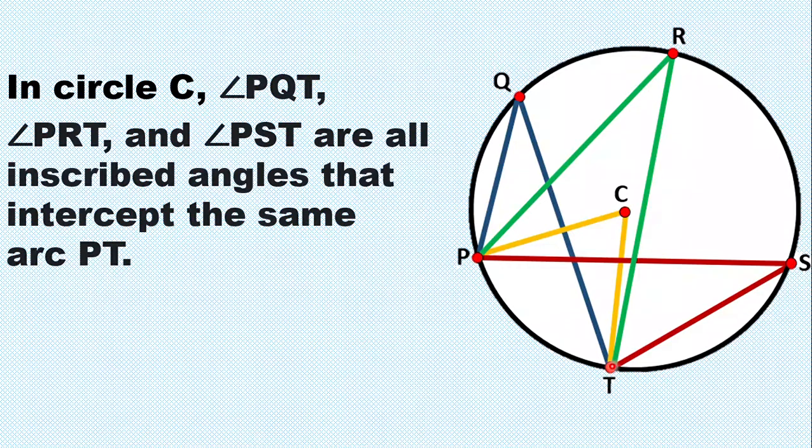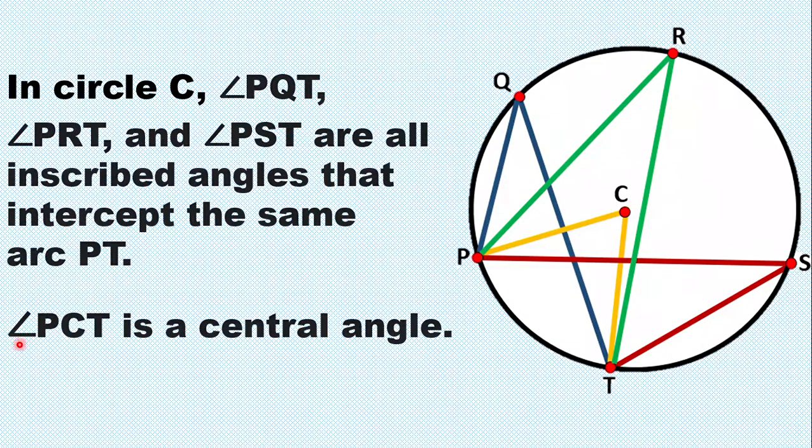So they are inscribed angles because the vertex of their angle is on the circle, not on the center. They are all inscribed angles that intercept the same arc PT. So, they are intercepted by the same arc PT. Ito yung arc PT ang nag-i-intercept sa tatlong inscribed angles na ito.